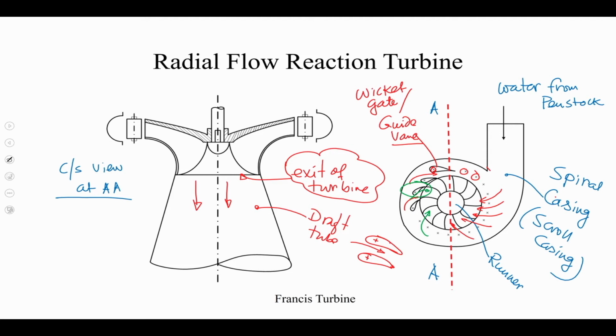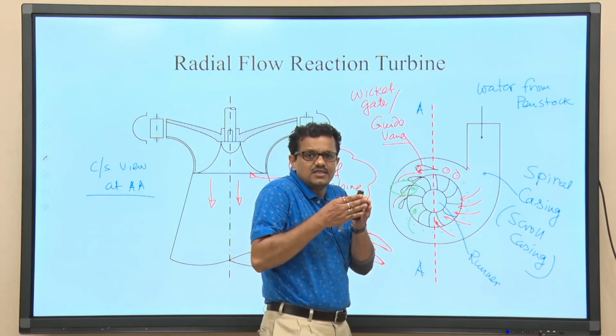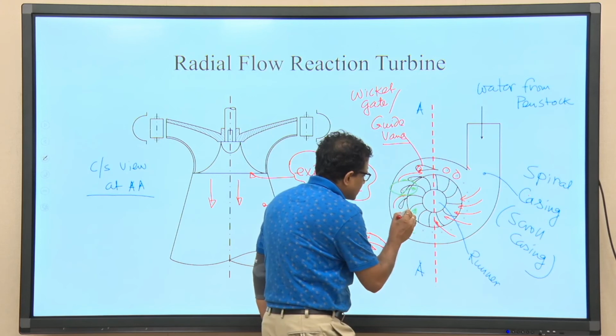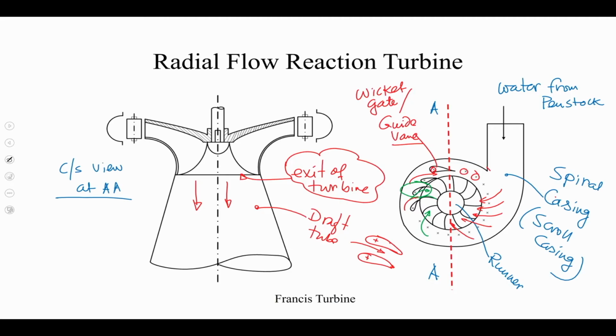When there is a change in momentum, also you can understand that in the direction of flow the blade area is decreasing. So, try to understand. This is the blade; in the direction of flow, the area decreases gradually.